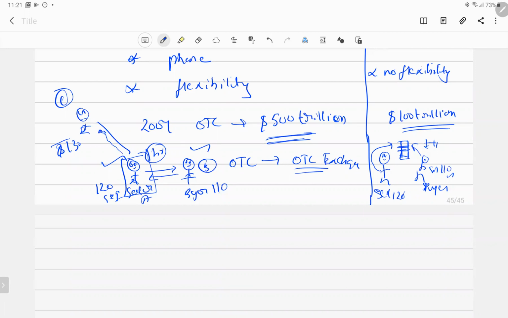So what will happen to B? Sir, actually, if he has made an agreement with B, then he is violating that agreement, sir. In the OTC market, you can violate the agreement because it is customized in nature. Oh, okay. So it's like an option, sir. Yes, we have a flexible option. You're only negotiating with him. Sir, then no problem, sir. He can sell it to C.